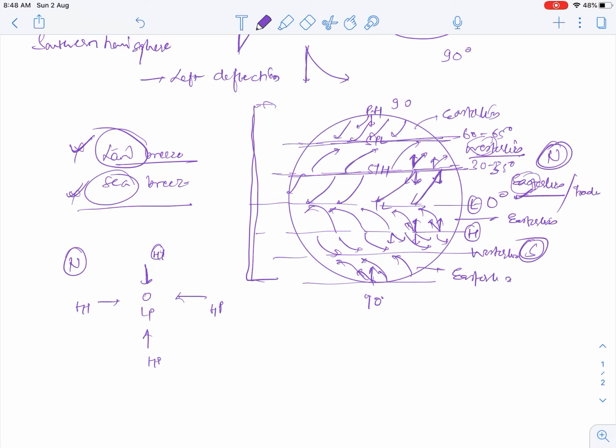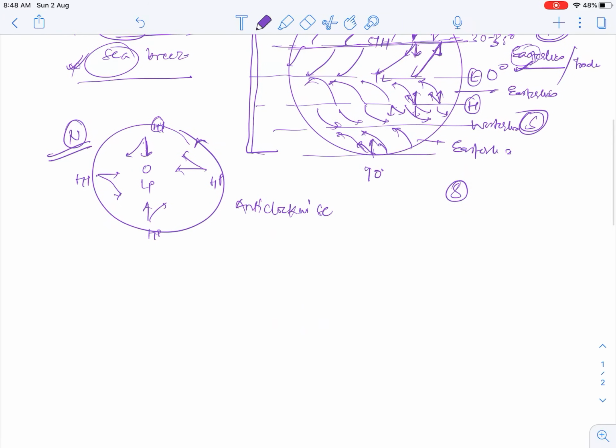Now we have learned that in the northern hemisphere it will deflect towards the right. It will deflect like this, like this, like this, like this. So what is this direction? This is anti-clockwise.